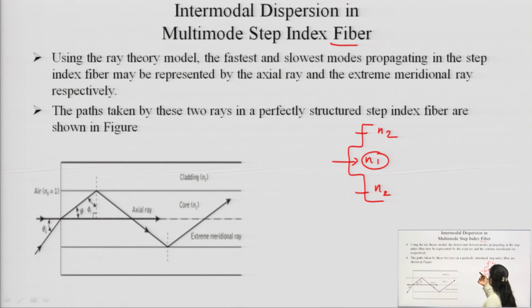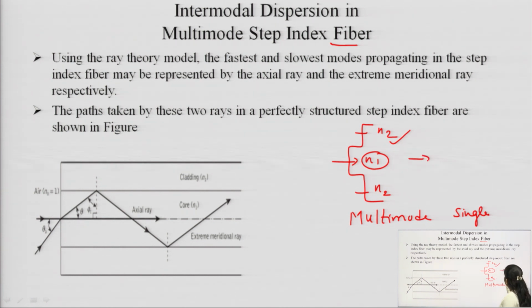And again there exists a difference between the multimode and the single mode. In multimode step index fiber, the dimension of the core is large as compared to the single mode, but in the single mode step index fiber, if we assume the dimension of the core as D1, that should be less than the dimension of the cladding in the case of a single mode fiber.